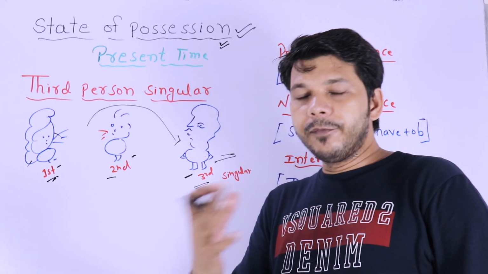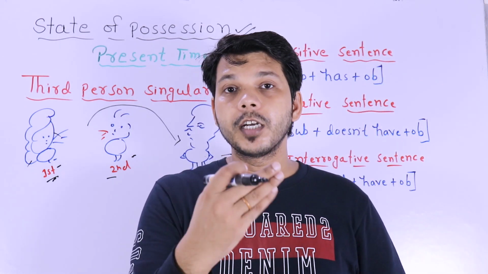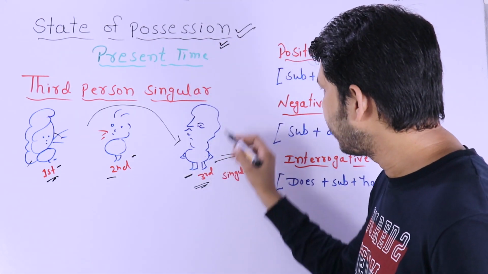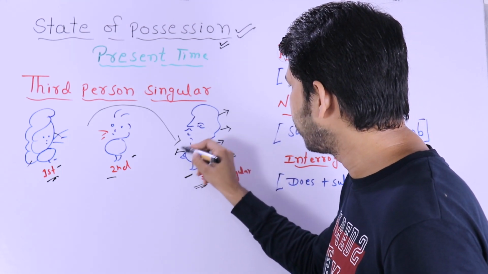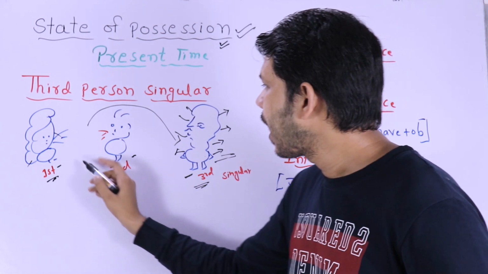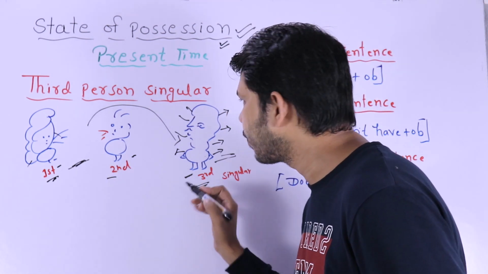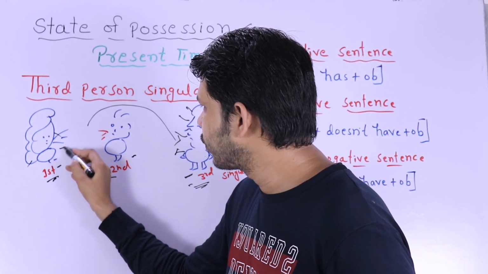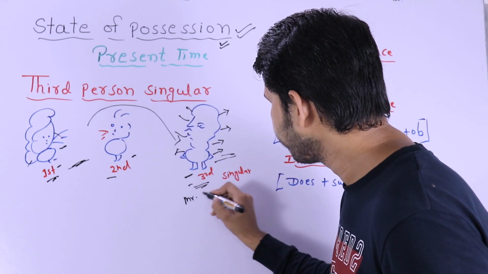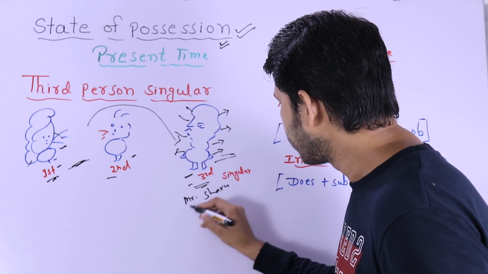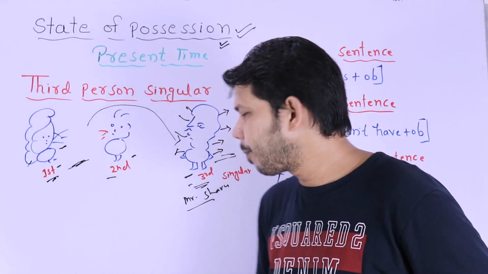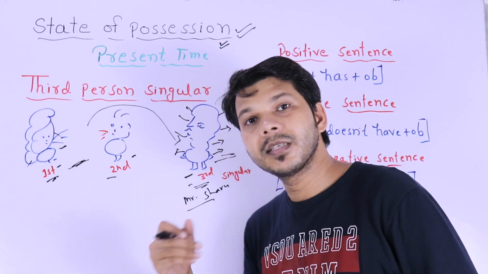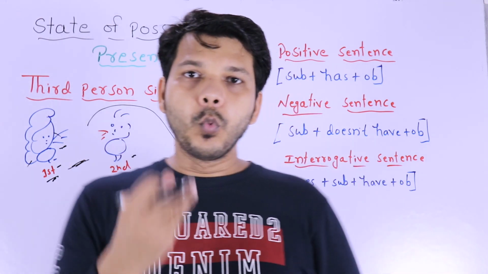So now if we talk about the possession of third person singular, it means this guy possesses something. So how will we speak in English? How will these people talk about this person? If this person has to say, okay, he is Mr. Sharma, and has to say four or five sentences about Mr. Sharma's possession, then what will he use?